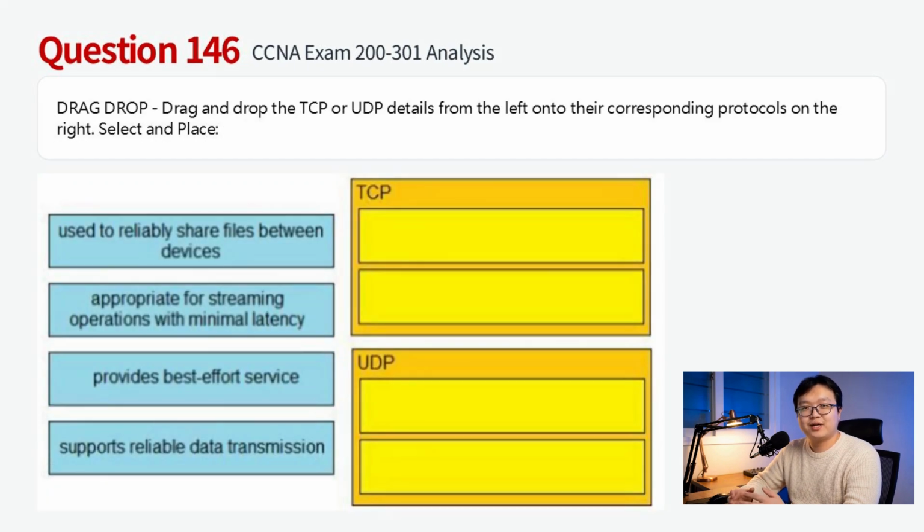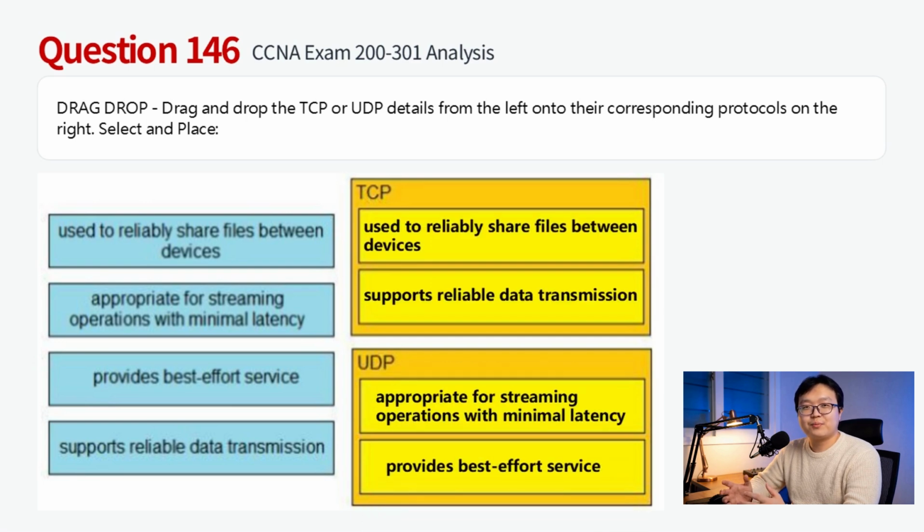TCP is a connection-oriented protocol that guarantees reliable data transmission, making it suitable for tasks like file sharing, where data integrity is critical. UDP is connectionless, offering best effort delivery with low overhead and minimal latency, which is ideal for real-time streaming applications. Therefore, the answer to this question is shown in the figure above.